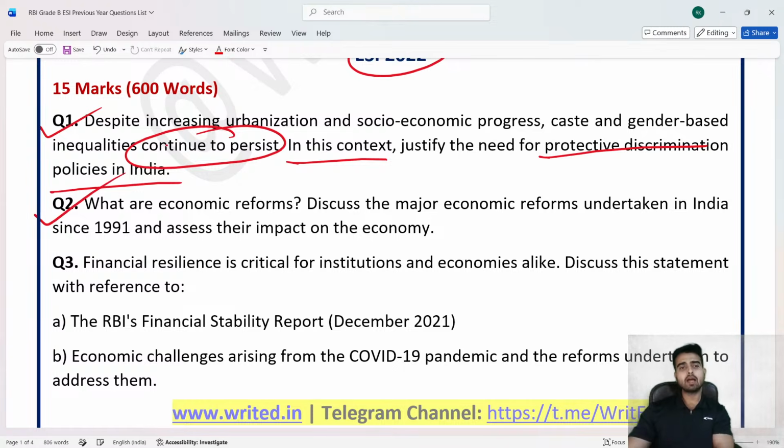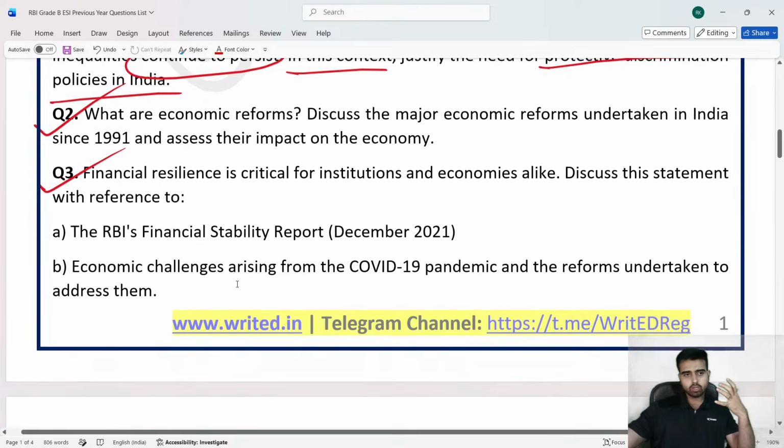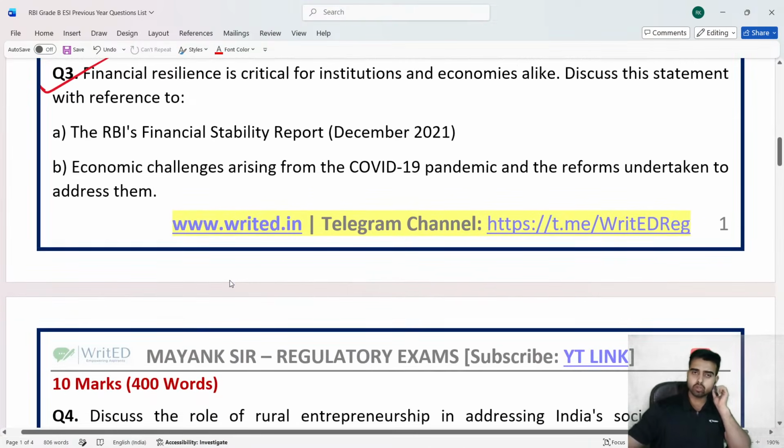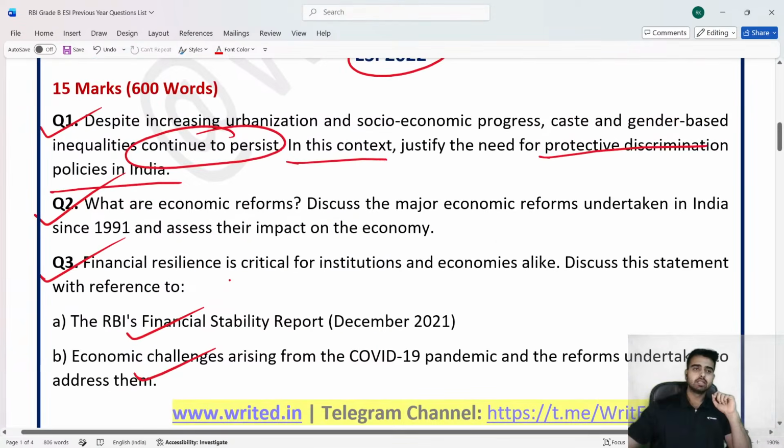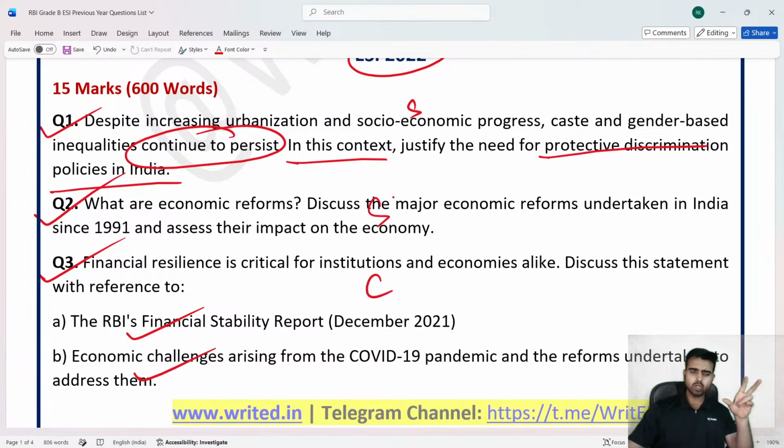Question number 2. What are economic reforms? Discuss the major economic reforms undertaken in India since 1991. Again, this is a static kind of question. Question number 3 was on financial resilience. They have asked us to give a small brief about two topics. That was the RBI Financial Stability Report and economic challenges arising from the COVID-19 pandemic and reforms undertaken to address them. Again, this was a completely static component. This is also static. This is current affairs based. So as I told you, there is equal weightage of static and current affairs in the descriptive part.